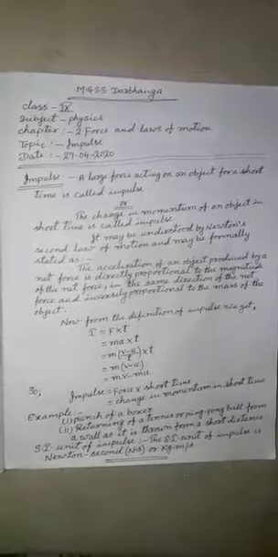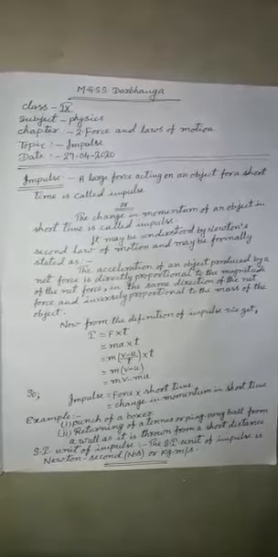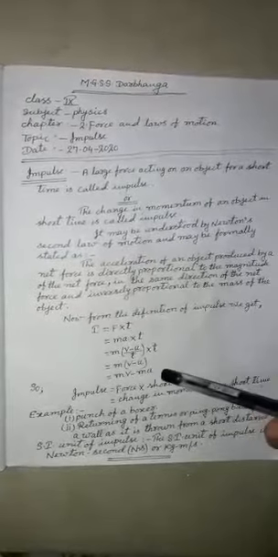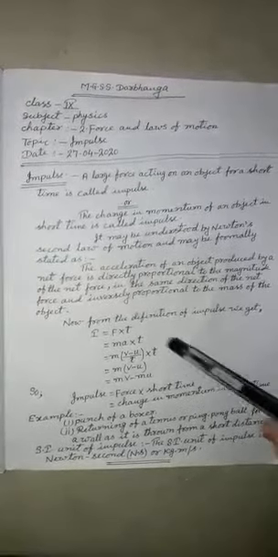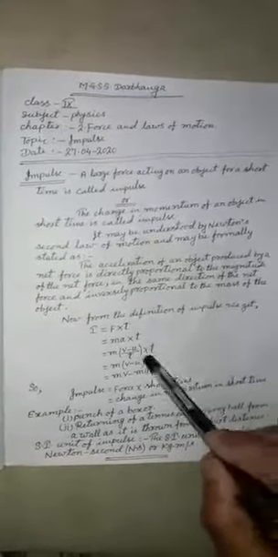In first chapter, that is chapter motion, the first equation is v equal to u plus at. From that equation, we find the value of acceleration. It is equal to v minus u by t. We substitute this value of acceleration here, v minus u by t multiplied by t.